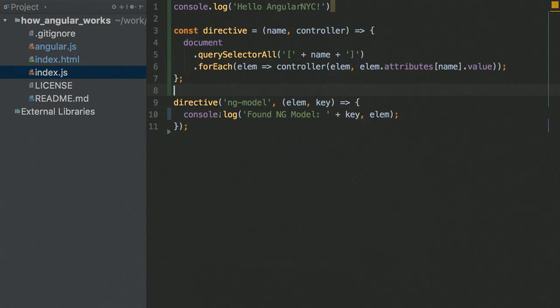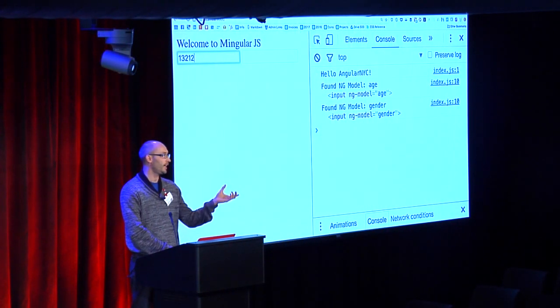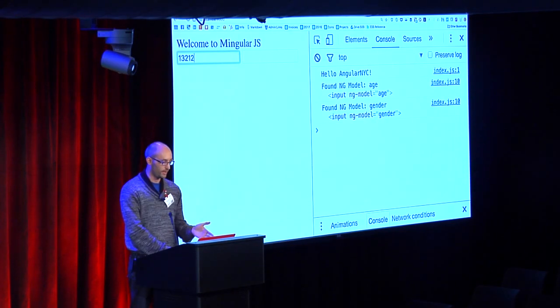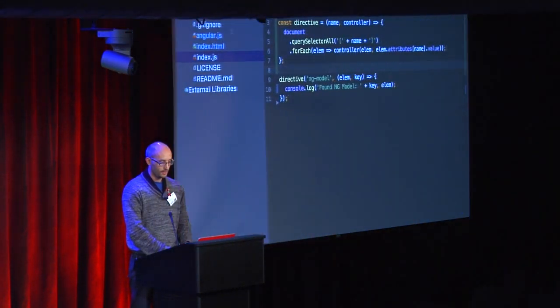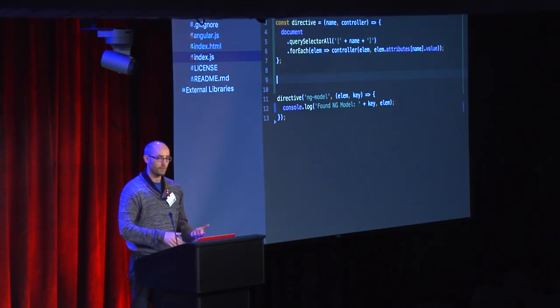All right, perfect. Something is already running. I think it's time to think about what the ngModel directive actually does. And in the end, it's a very simple directive. All ngModel does is listen to input events on my input element and create inside the scope, under the same key, the value. So let's say if I write something here in my age input, I would expect the scope to have a key age with the value 1, 2, 3, 2, 1, 2. But before we start, we have to think about the scope.